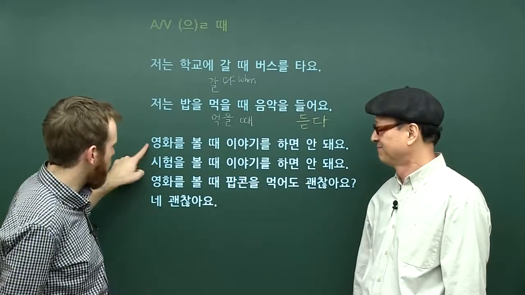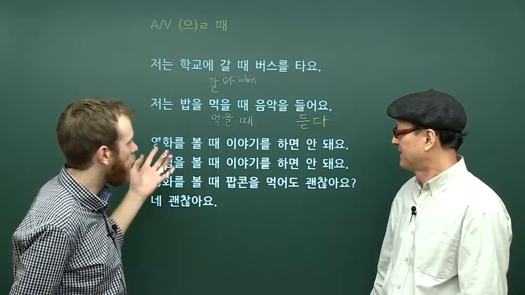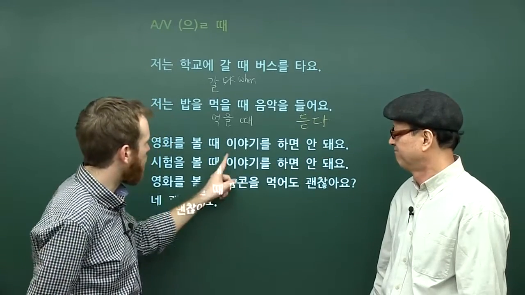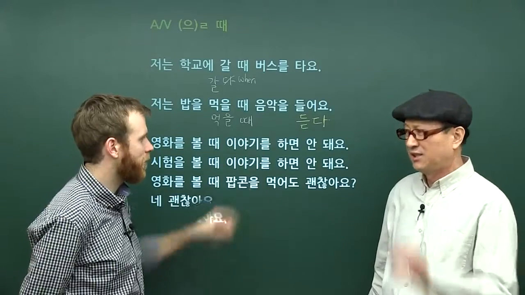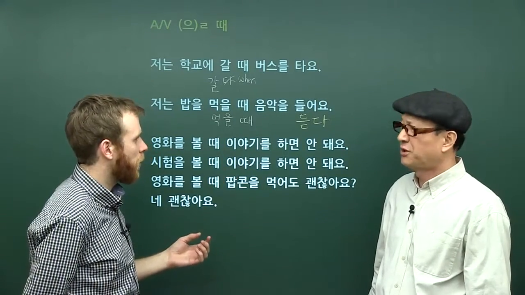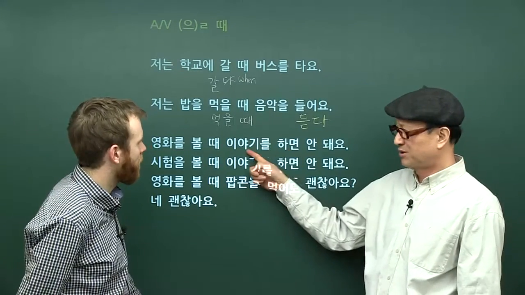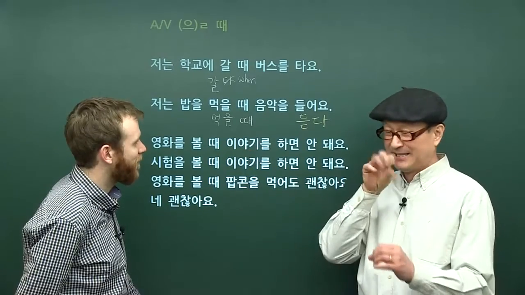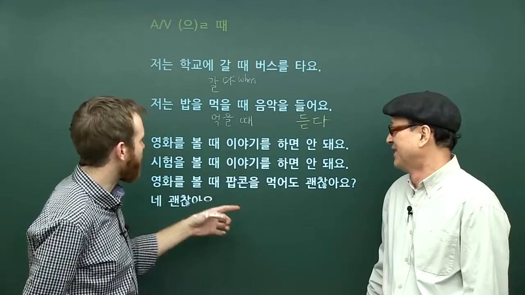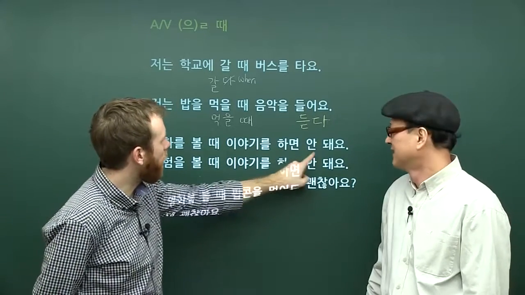So in this case, this is exactly what we're saying, right? 영화를 볼 때, when you watch a movie, 이야기를 하면 안 돼요. So 이야기 means talking. Can it mean a conversation too? 그렇죠. 스토리도 돼요. Or story? Yeah. 근데 여기 이제 하다 있어요. 그러니까 do story or do talking. 그러니까 이야기하다. You should not talk, you should not tell a story. 이야기를, again, our object marker 를 하면 안 돼요.